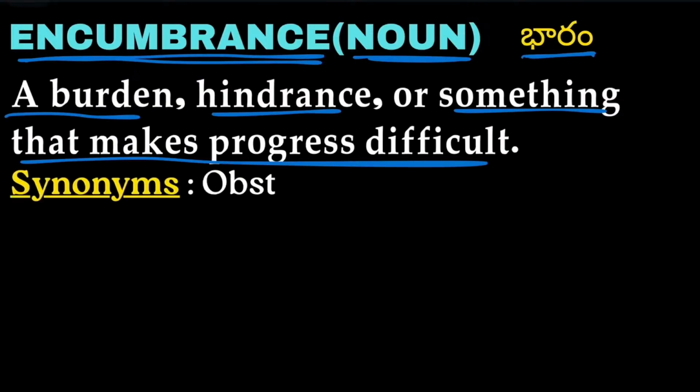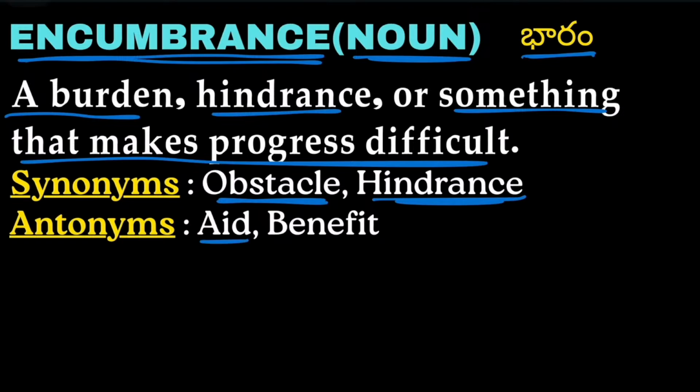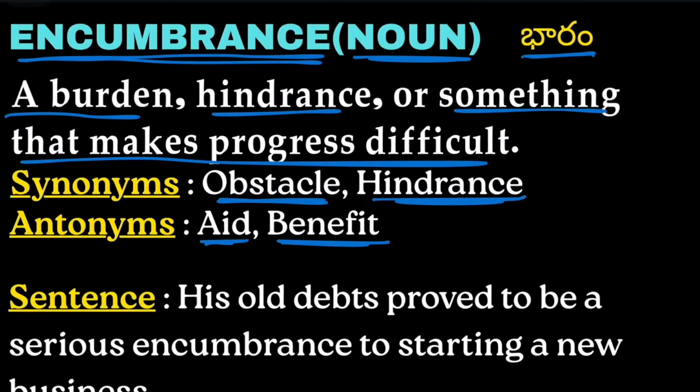Synonyms are obstacle and hindrance. Moving on to the opposites, we have aid and benefit. Aid and benefit mean help. Something which is given to the needy is called aid. So antonyms of encumbrance are aid and benefit.